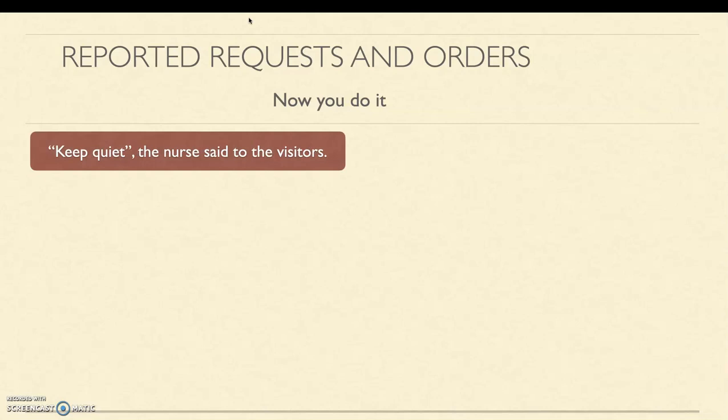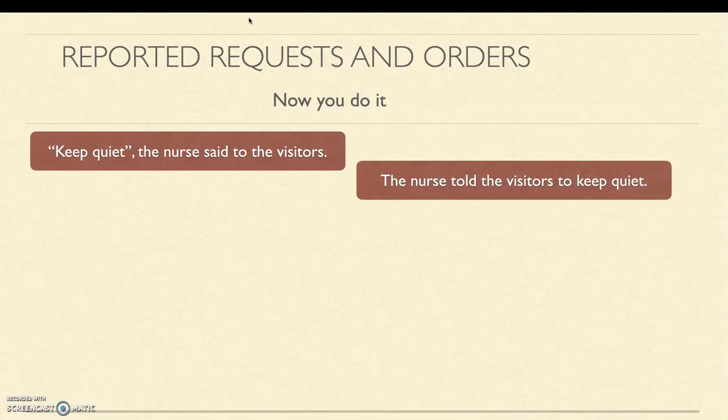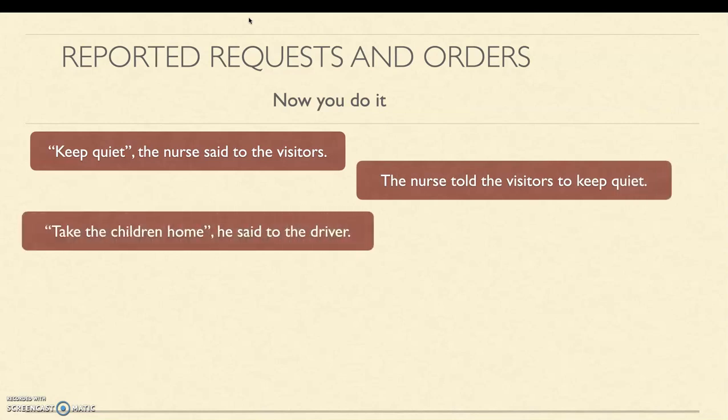"Keep quiet," the nurse said to the visitors. This looks like an order, yes? So the nurse told the visitors to keep quiet, yes. Easy. "Take the children home," he said to the driver. So he asked the driver to take the children home, yes?